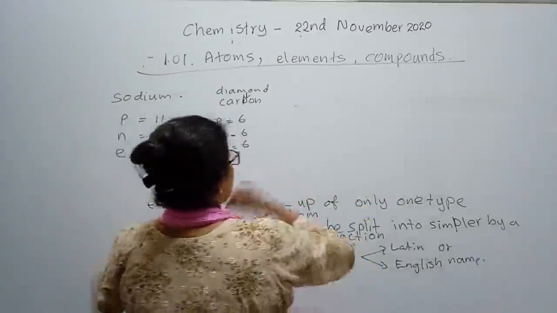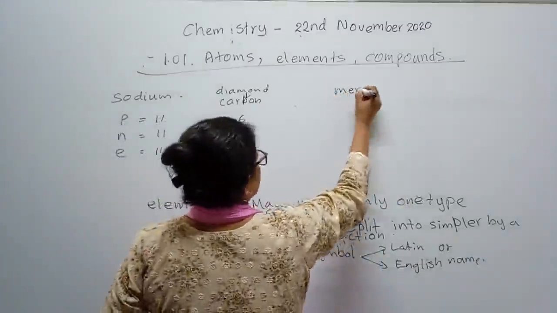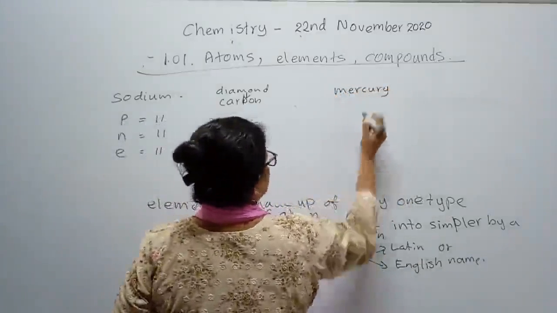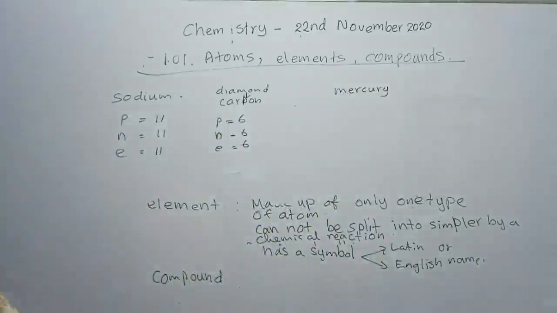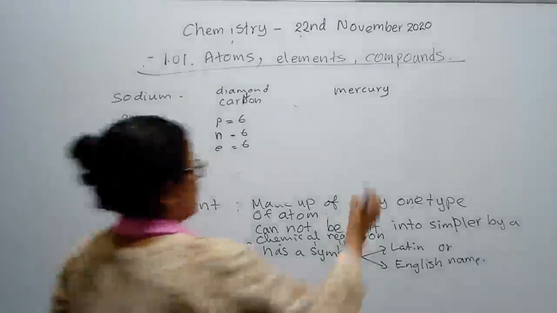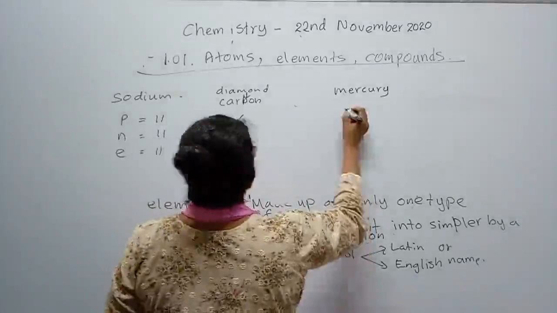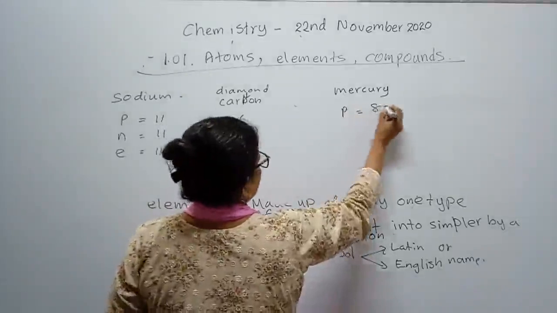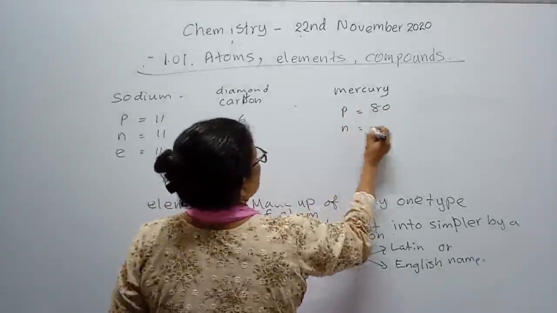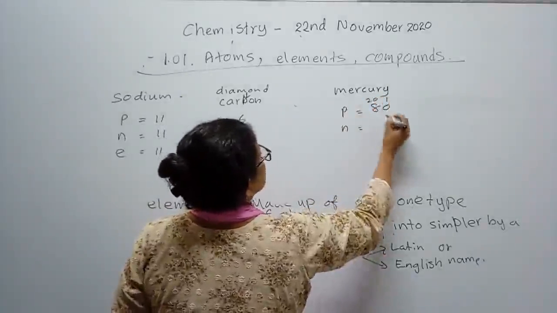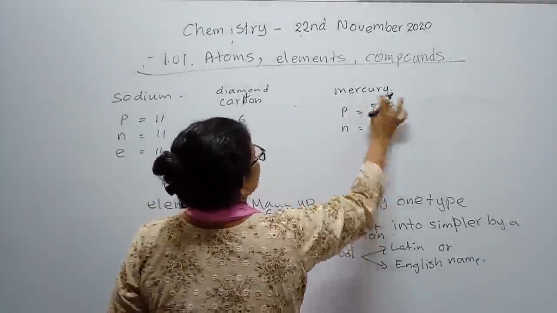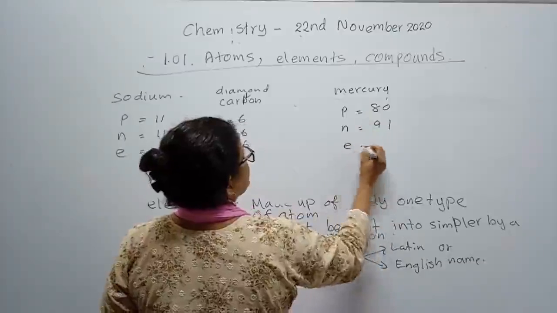And the mercury atom is far more different and is a liquid. It is dark silver in color. And mercury has 80 protons, 91 neutrons and 80 electrons.